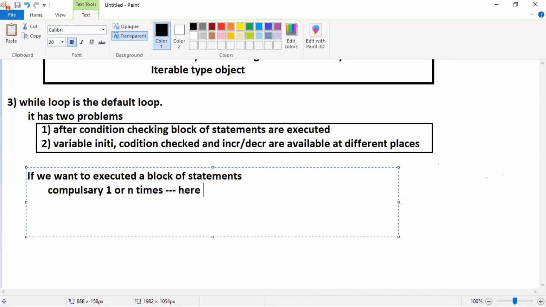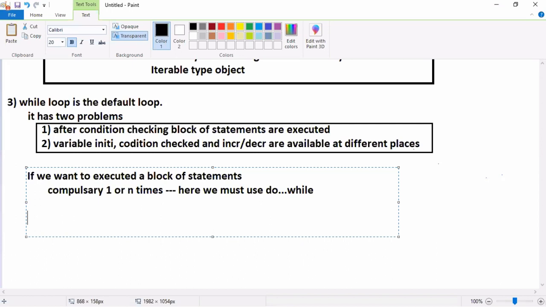Here we must use do while. Are you catching my point? When to use do while? If you want to execute the block of statements compulsory one time, and after the first execution then check the condition, in that case you have to use do while.